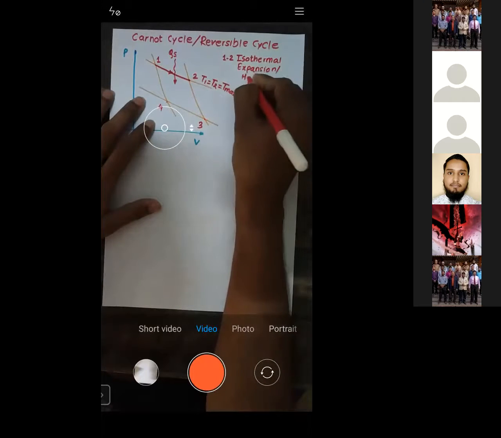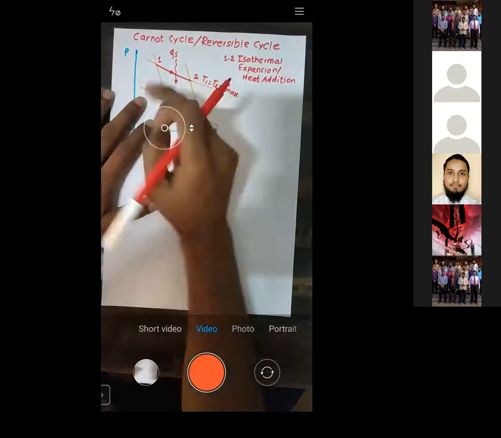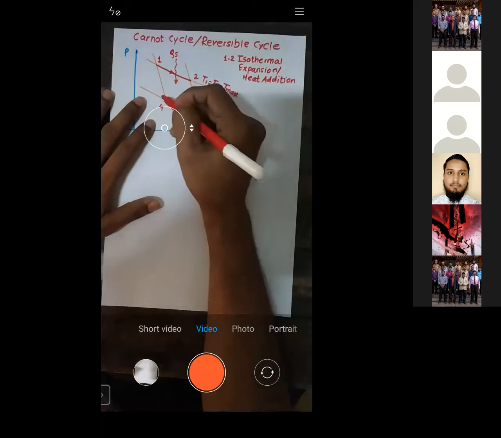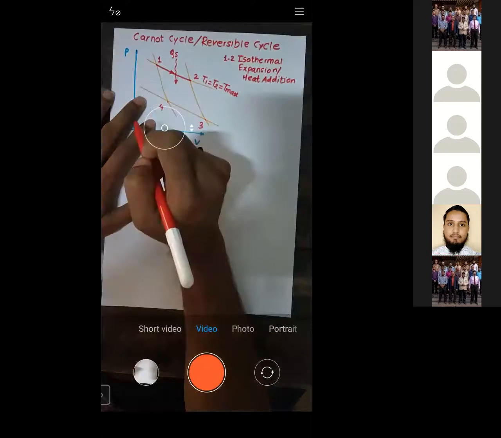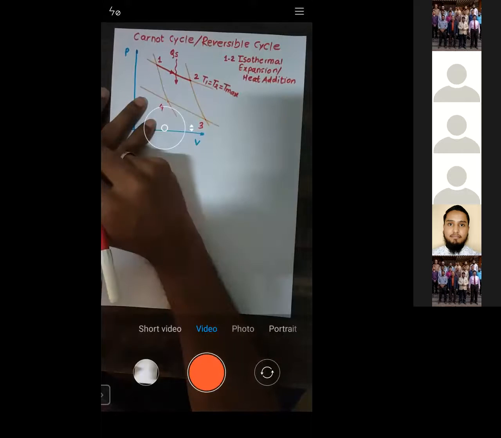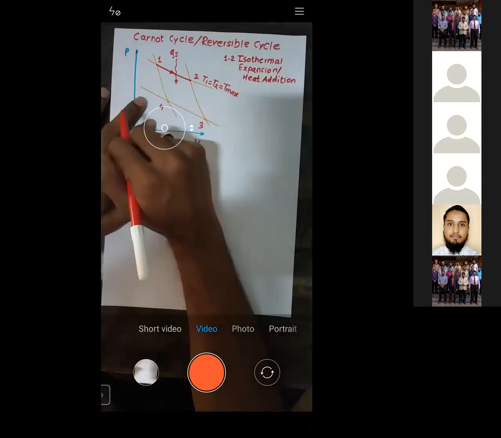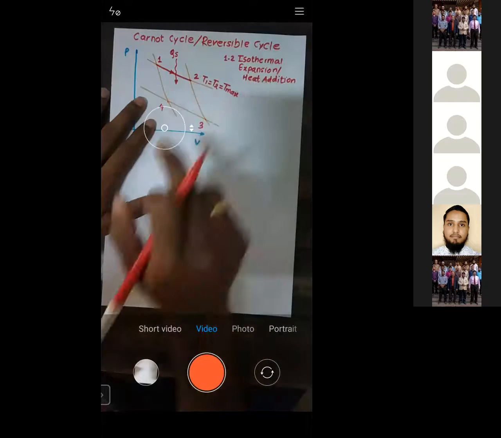During 1 to 2, we are basically adding the heat by keeping the temperature constant. The temperature is constant, it is called isothermal, and we are adding the heat, that's why it is called heat addition.